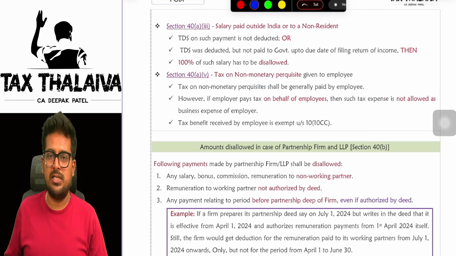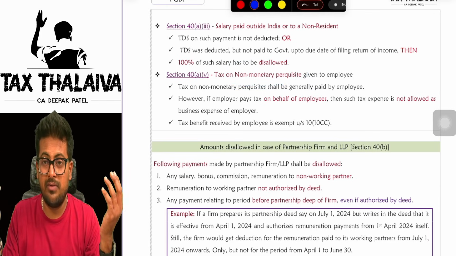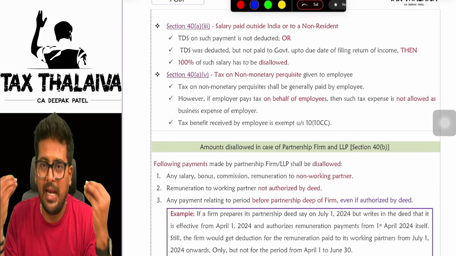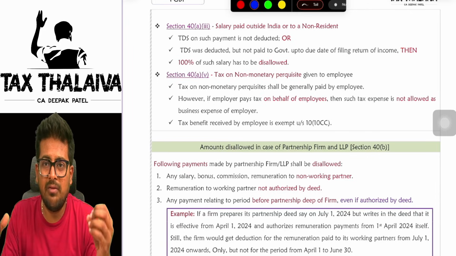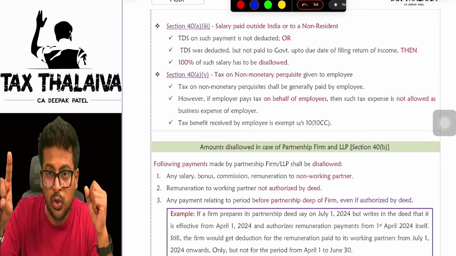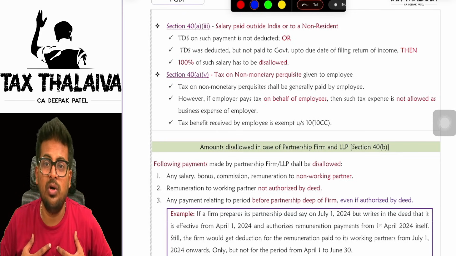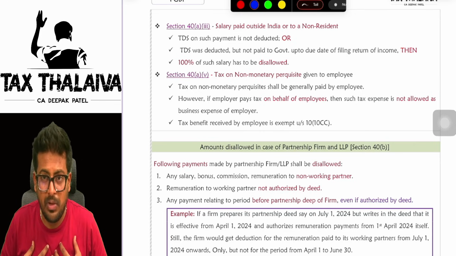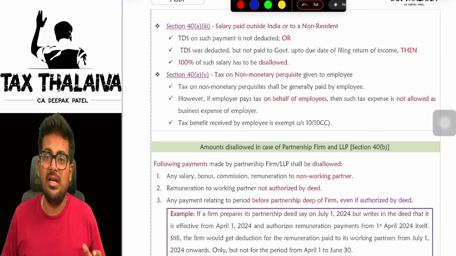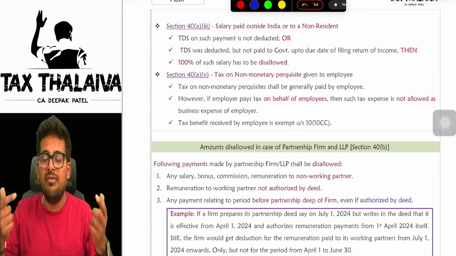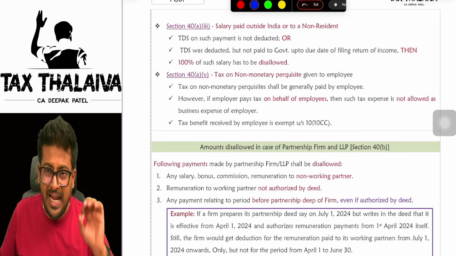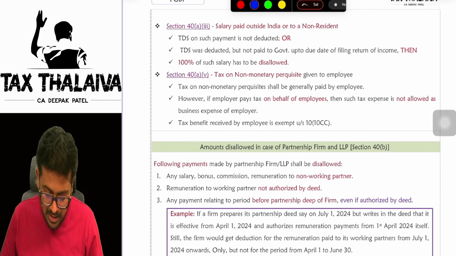Tax on non-monetary perquisites. In salaries we had revised monetary perquisites, non-monetary perquisites and all. Yes or no? So non-monetary perquisites, whenever you are giving to your employee, the employee is getting benefited. Then the employee has to pay tax, no? But let's say, for example, you are an employer and you yourself are telling, boss, I will only bear the tax, you need not worry about the tax. In that case, the employee's tax responsibility, if the employer is bearing it, that expenditure of taxation the employer is bearing will not be allowed as a deduction.